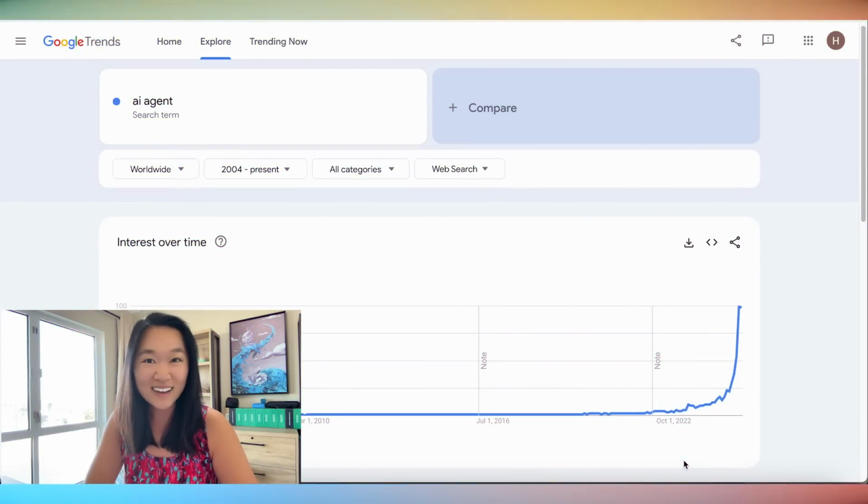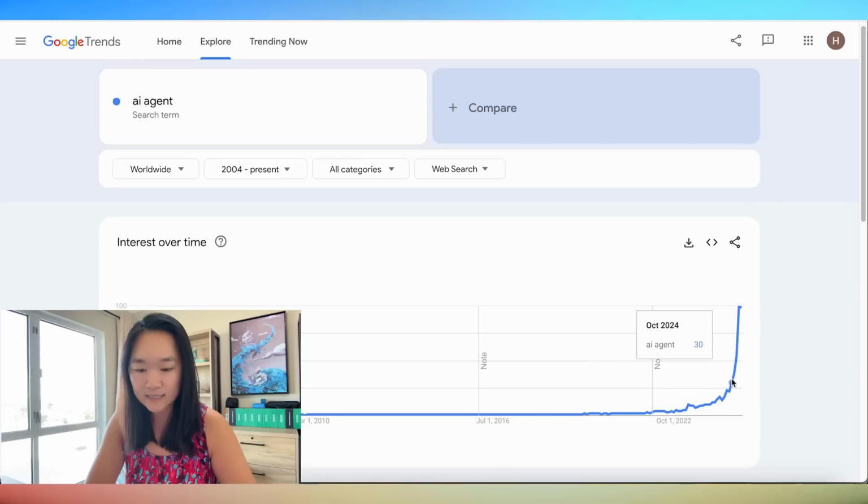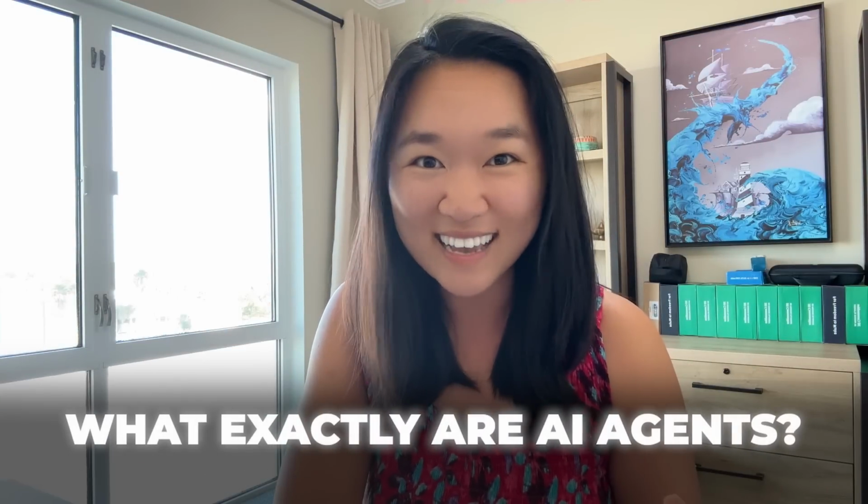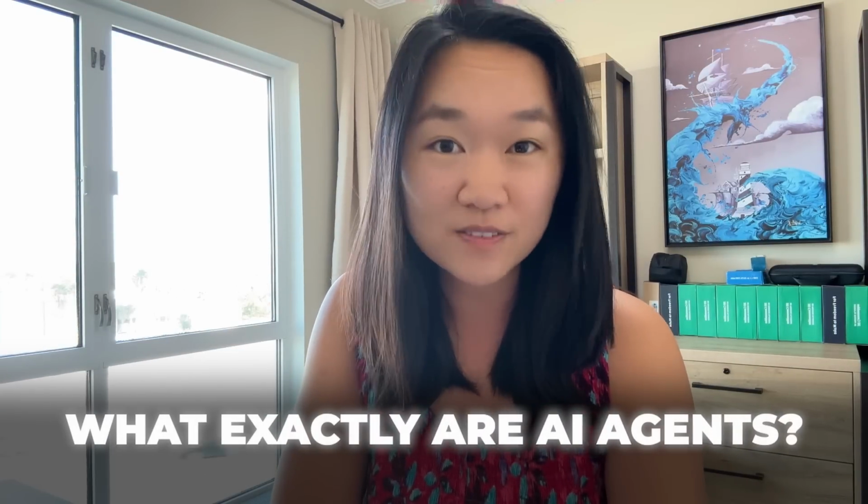Now, if you think AI agents is a buzz term that's going to go away, think again. When we look at Google Trends, we can see that it is a term that has been exploding in the last 18 months. So what exactly are AI agents? Now, before we get into the definition, we have to talk about what AI agents are not.